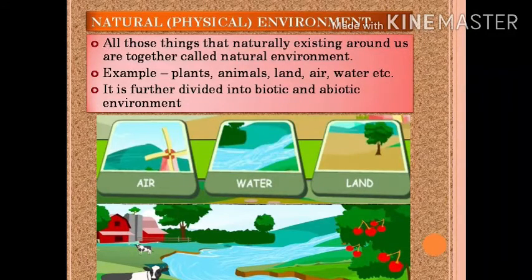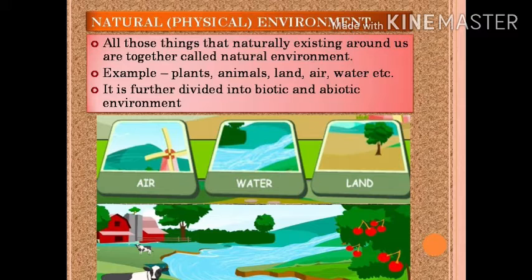Here we have natural or physical environment. So all those things that naturally exist around us are together called natural environment. For example, we have plants, animals, land, air, water, etc. So these are all natural environment.